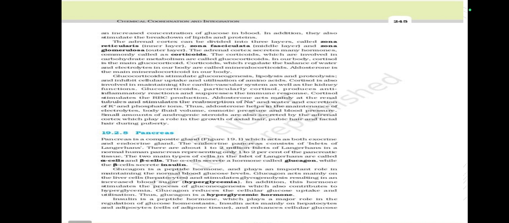Aldosterone acts mainly at the renal tubules and stimulates the reabsorption of sodium ion and water and excretion of potassium ion and phosphate ion. Thus, aldosterone helps in the maintenance of electrolytes, body fluid volume, osmotic pressure, and blood pressure. Small amounts of androgenic steroids are also secreted by the adrenal cortex, which play a role in the growth of axial hair, pubic hair, and facial hair during puberty.